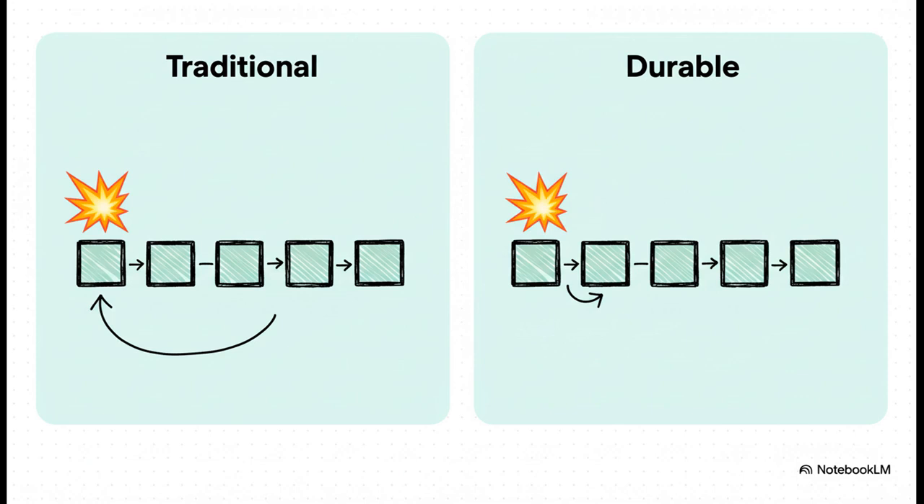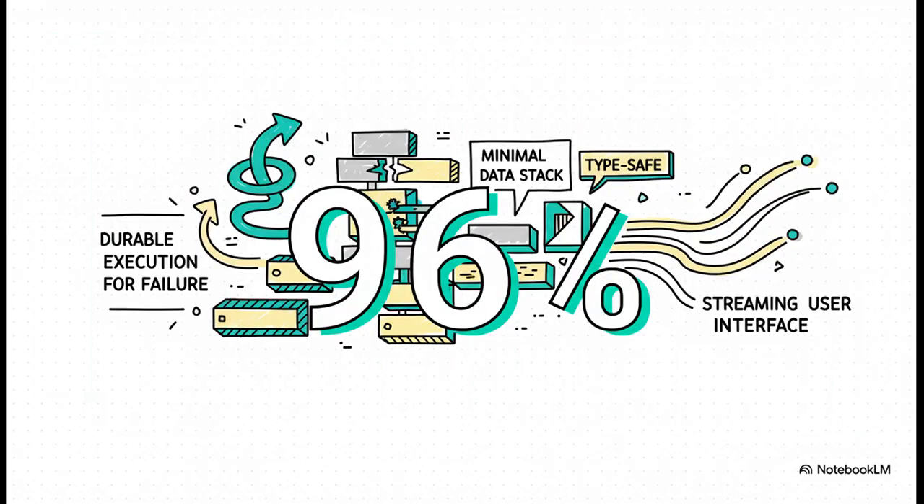So let's just put these two approaches side by side. You've got the traditional way on the left, any little hiccup, any single error, and boom, the whole thing has to restart from scratch. It wastes time, it wastes compute, and honestly, it's just super frustrating. But now look at the durable workflow on the right. It saves its state after every step, so when something fails, it can just pick up right where it left off. It's so much more resilient. And the difference this makes, it is dramatic.